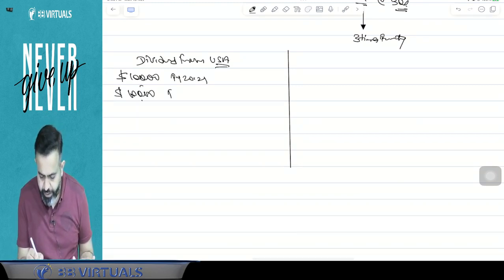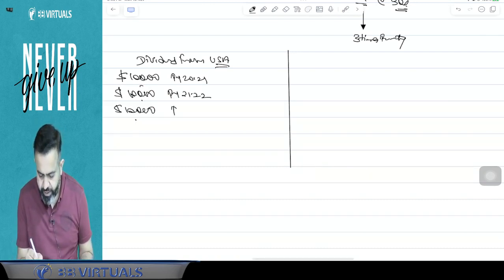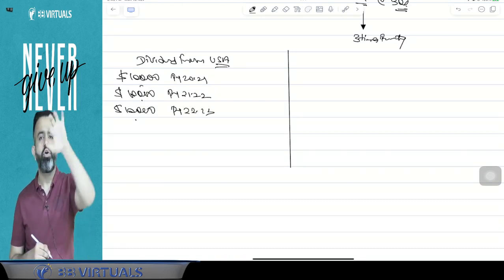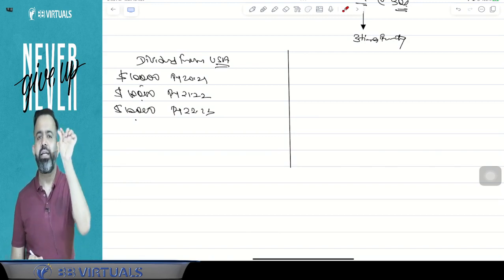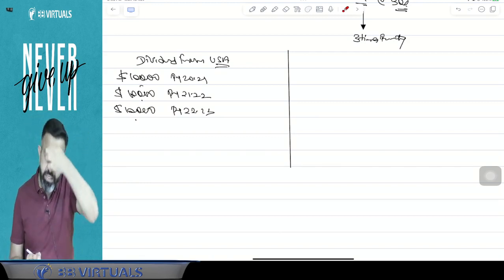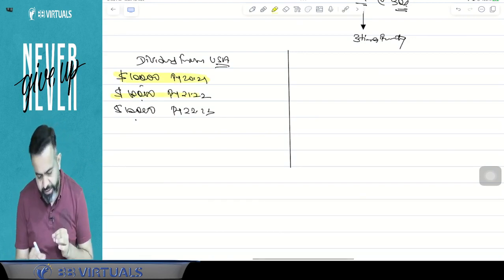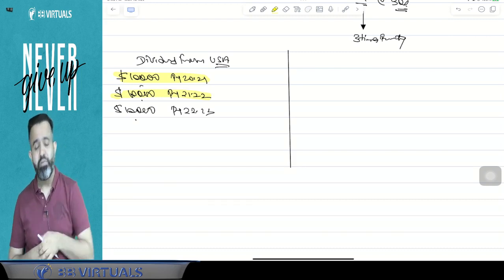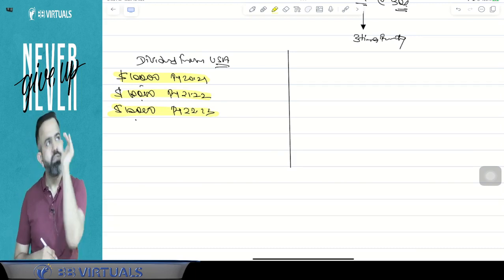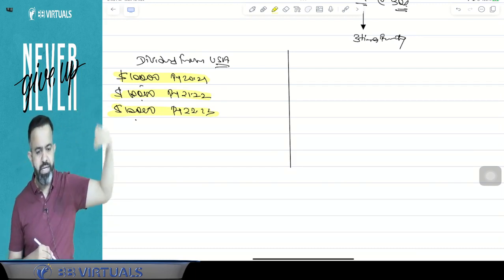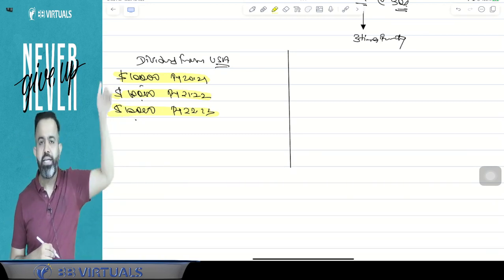$10,000 I have earned in the previous year 21-22. $10,000 suppose again I have earned in the previous year 22-23 and I have not disclosed this dividend. So this is undisclosed foreign income. It will be taxable in the respective year only. Respective year means this $10,000 will be taxable in the previous year 21-22, and this $10,000 will be taxable in the previous year 22-23. So in simple words, undisclosed foreign income will be taxable in the respective year only, from respective year meaning the year to which that income belongs.